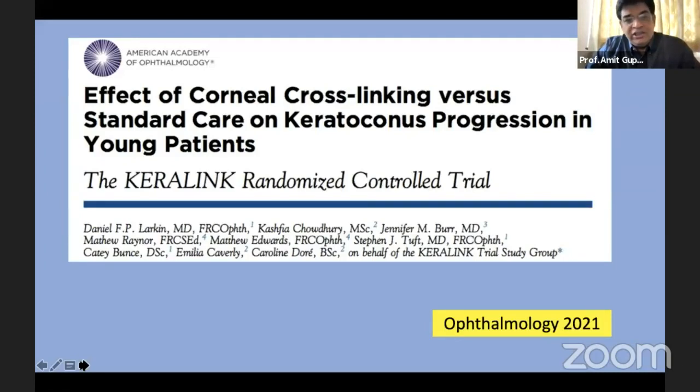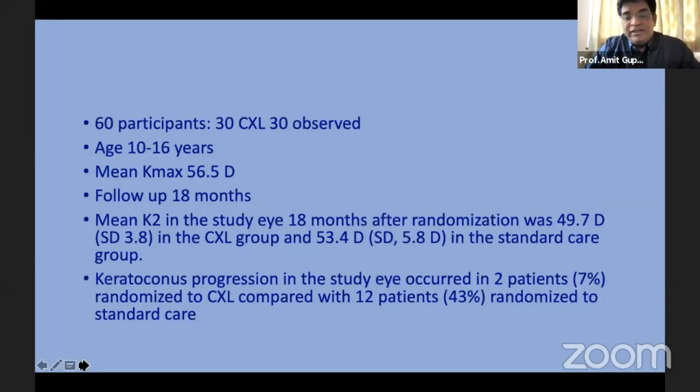Another interesting trial was the KeraLink randomized control trial, which was published in Ophthalmology 2021. Now, this studied the effect of collagen cross-linking versus standard care on keratoconus progression in young patients. It was a difficult study to carry out, considering so many people are doing cross-linking. Now, there were 60 participants.